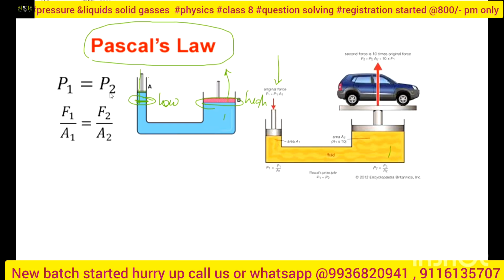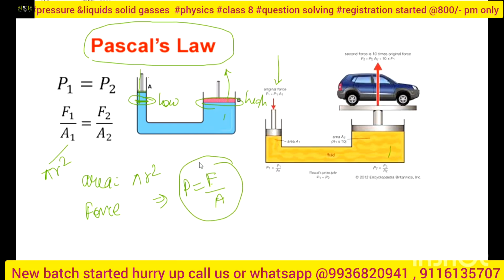When I am talking like this, it is based upon the area. Now see, if I assume it is circular, then area is pi r square, right? Many of the questions you will get are based upon the area. Area is pi r square, and the force. Force is related to pressure: P is equal to F by A. Now when I solve the question, you will get it. So read question number 22 and I will make you solve it.